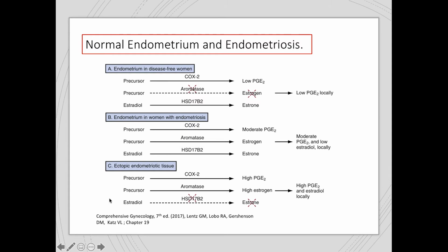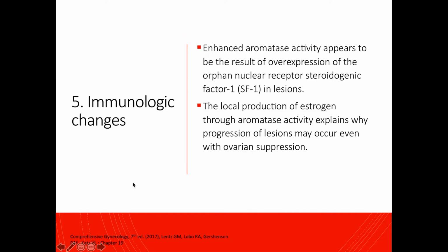So there's no local conversion of estradiol to estrone. So the overall effect here will be very high levels of prostaglandin E2 and very high levels of estradiol locally. The enhanced aromatase activity in endometriotic tissues appears to be the result of overexpression of the orphan nuclear receptor steroidogenic factor 1 or SF1 in lesions.